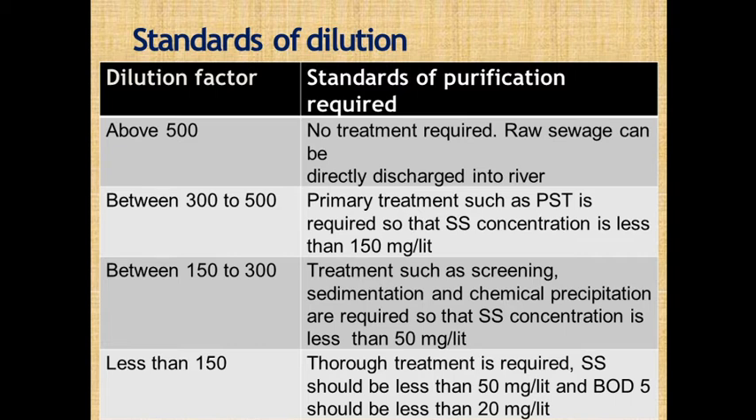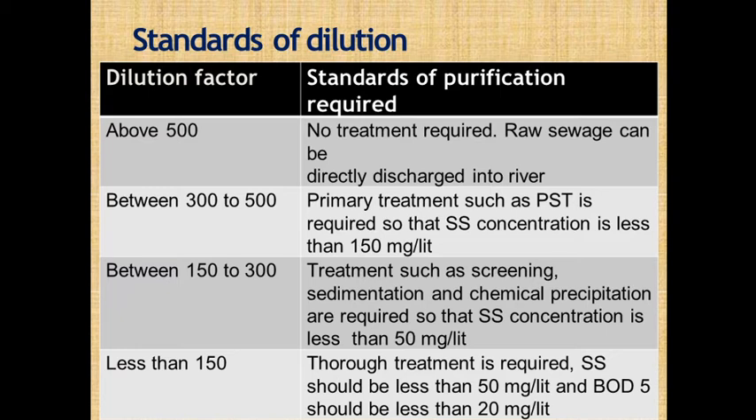Okay, so when the dilution factor is above 500, no treatment is required. The raw wastewater can be directly discharged into the receiving water bodies. Okay, what does it indicate? It means that the receiving water bodies have a large volume as compared to the volume of untreated wastewater.